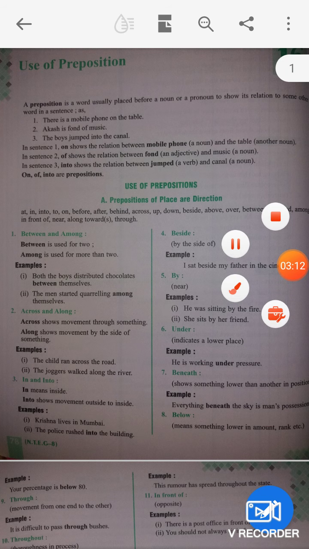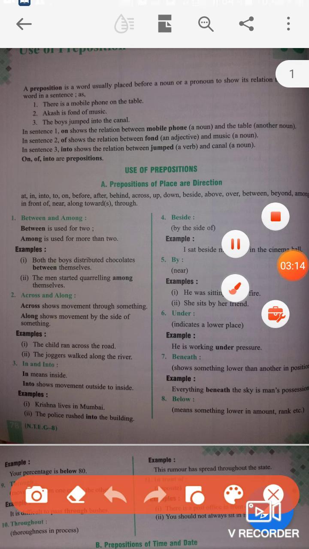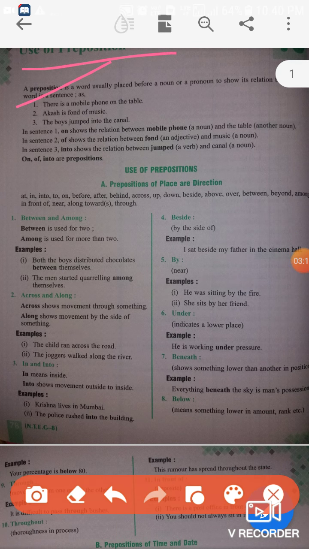But guys, you should firstly write the title, then definition, few examples, then use of preposition. This topic should be written in your copy.